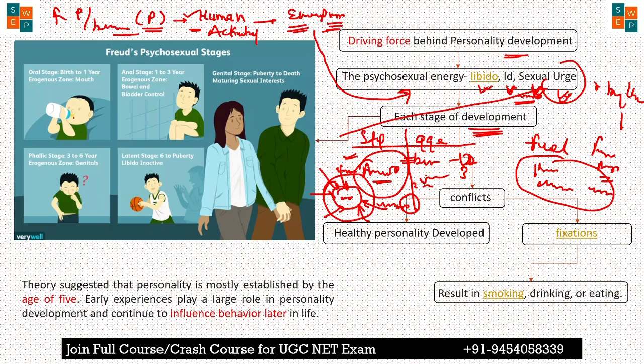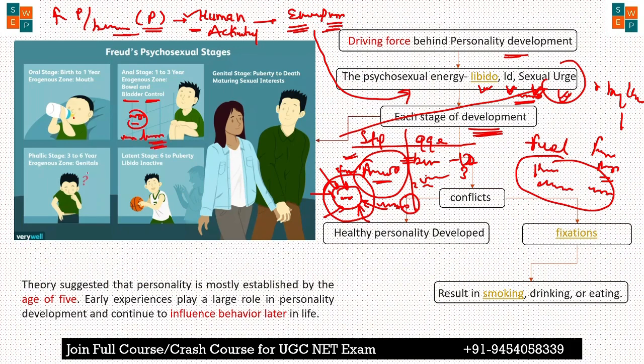When this energy focuses on the bladder and bowel control, in this stage the boy or girl does toilet training and other kinds of work.